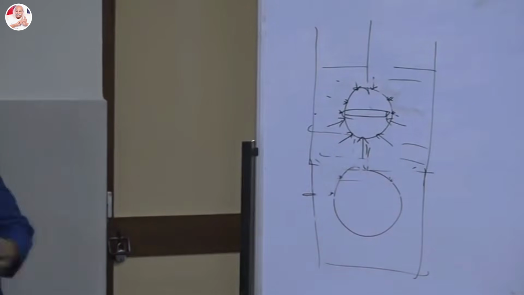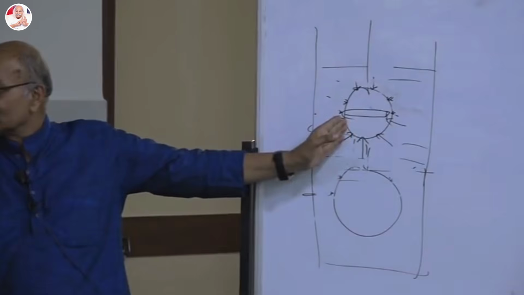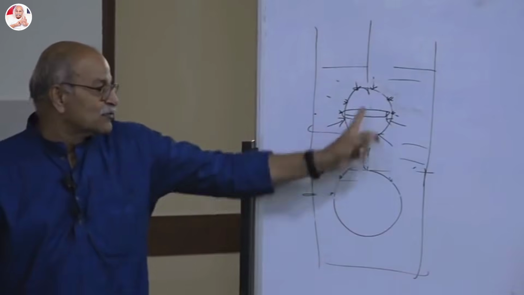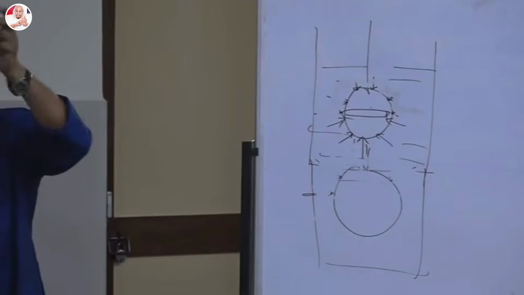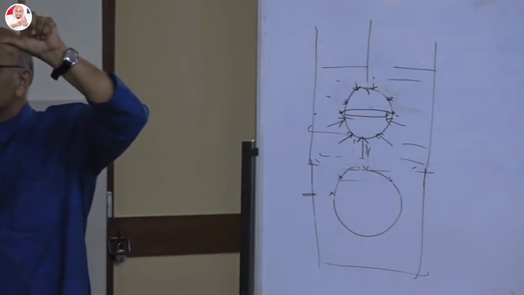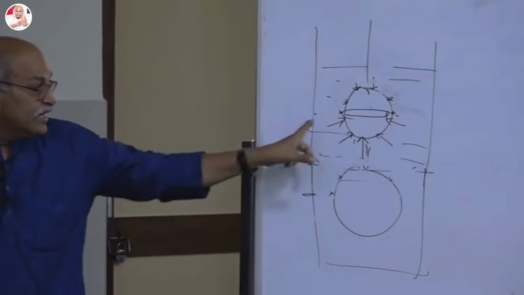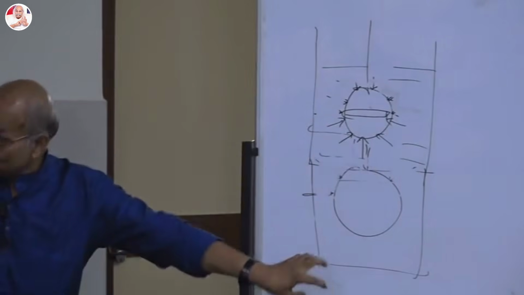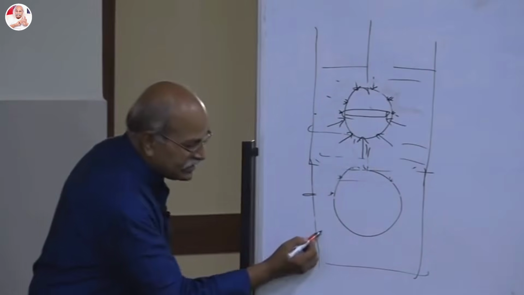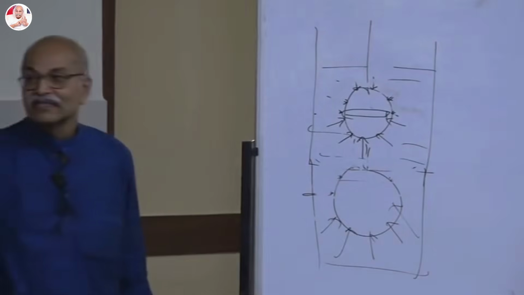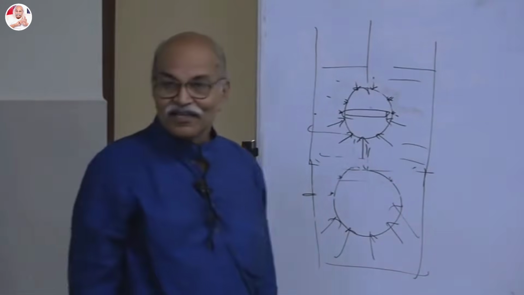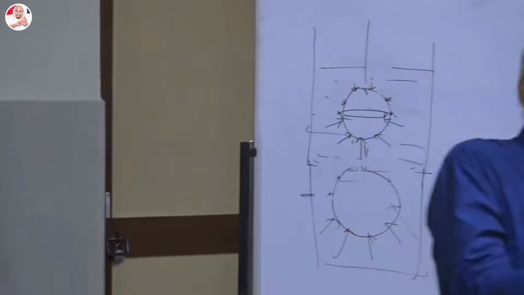Look at these forces by the water on this lower hemisphere. Everywhere you have an upward vertical component, which adds to give a net vertical force. If each of them increases when you lower the ball, then the resultant will also increase. But the difference remains the same.